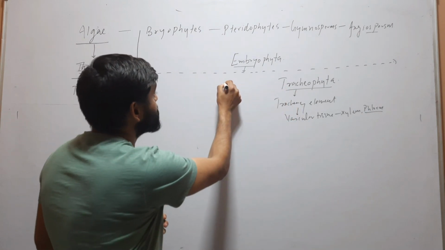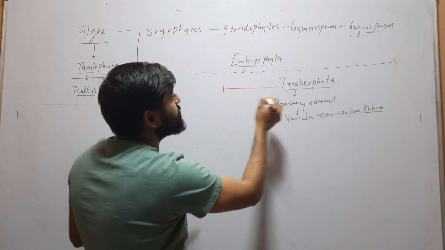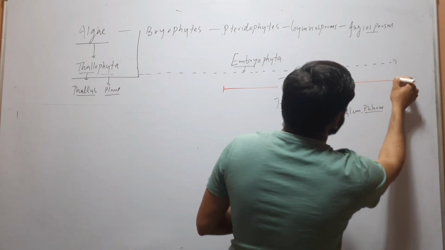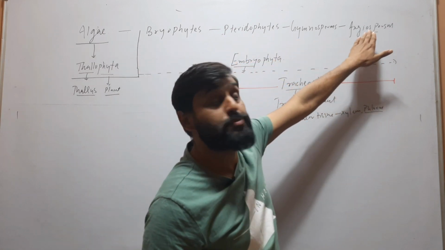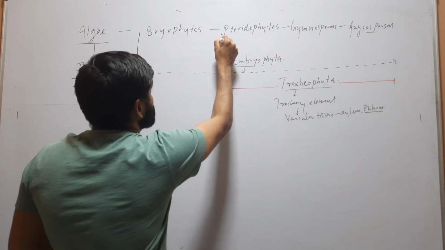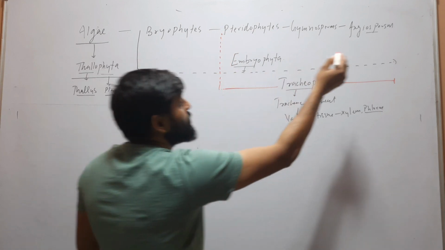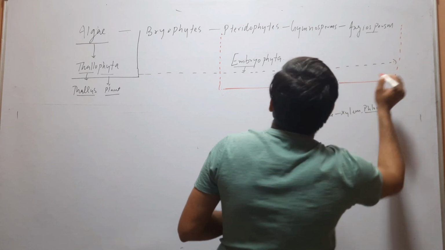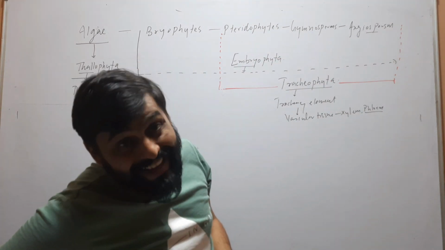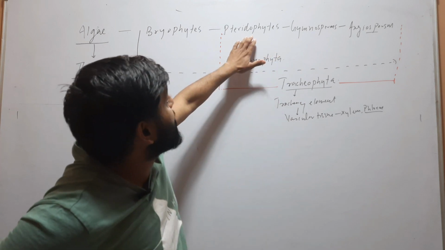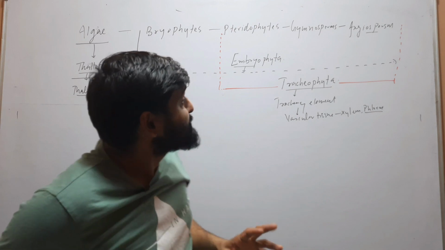We know that xylem and phloem are present in pteridophytes, gymnosperms and angiosperms. So all these groups are called Tracheophyta. Tracheophyta are groups of plants that have vascular bundles, xylem and phloem. So pteridophyte, gymnosperm and angiosperms are called Tracheophyta.